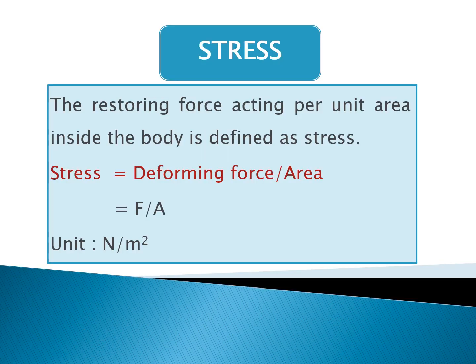Let us see the definition of stress. So, the restoring force acting per unit area inside the body is called as stress. It can be determined from the formula stress is equal to deforming force per unit area. It can be written as F by A, where F is the deforming force applied to the material and A is the area of cross section of the material. The unit for stress is Newton per meter square.